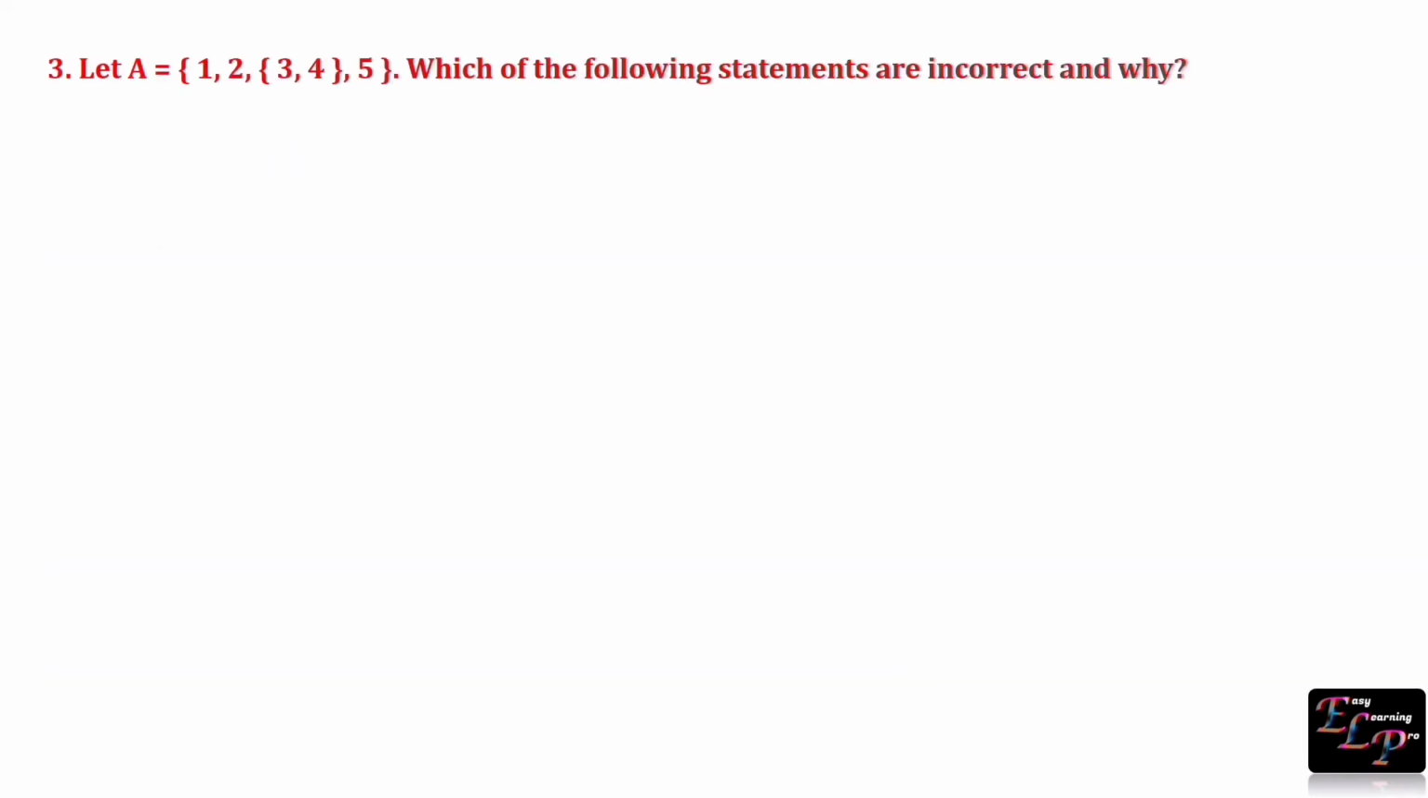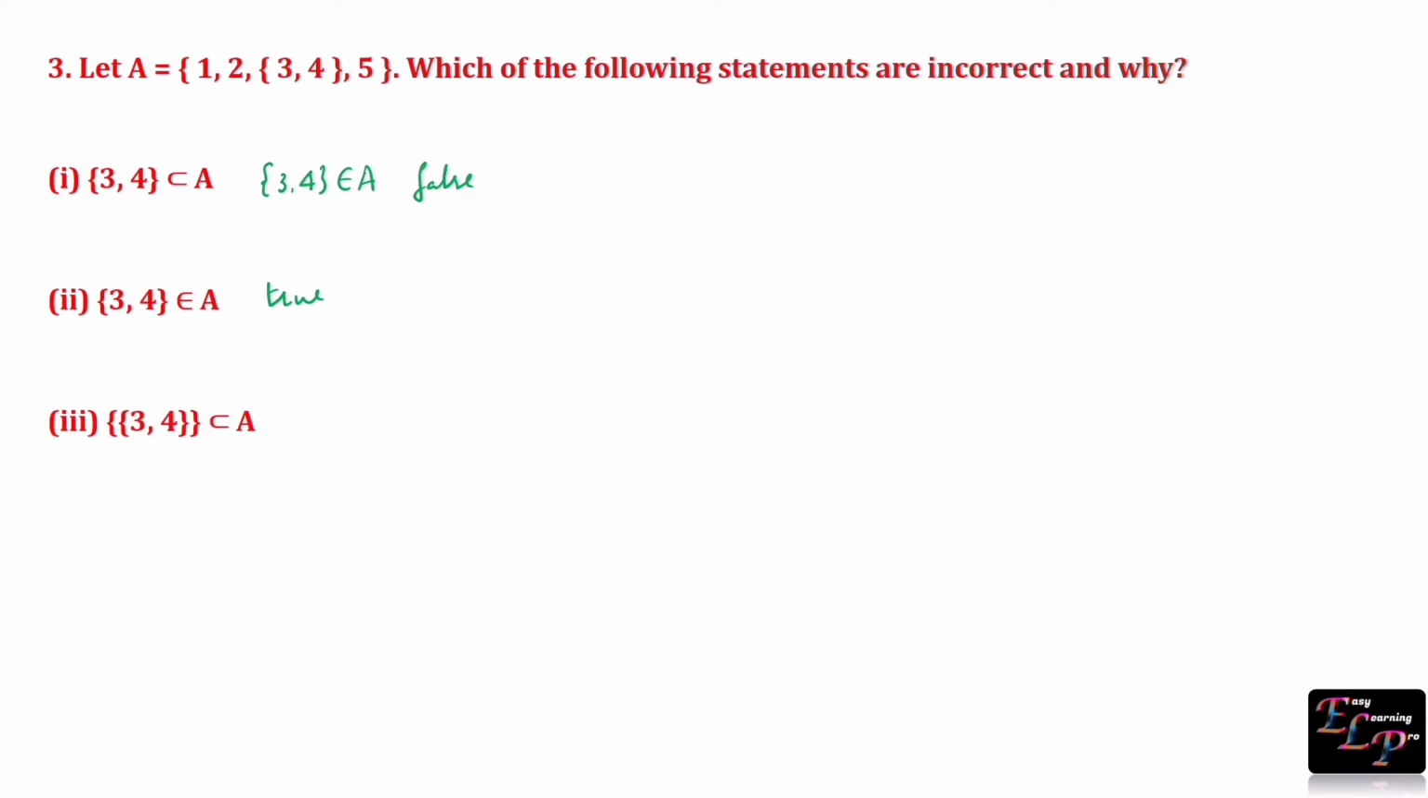Which of the following statements are incorrect and why? Here set {3, 4} is an element of set A, not a subset. Hence this statement is false. Set {3, 4} is an element of set A. This statement is true. Set of set {3, 4} is a subset of A. This statement is true. 1 is an element of A. Element 1 is present in set A. Hence the statement is true.